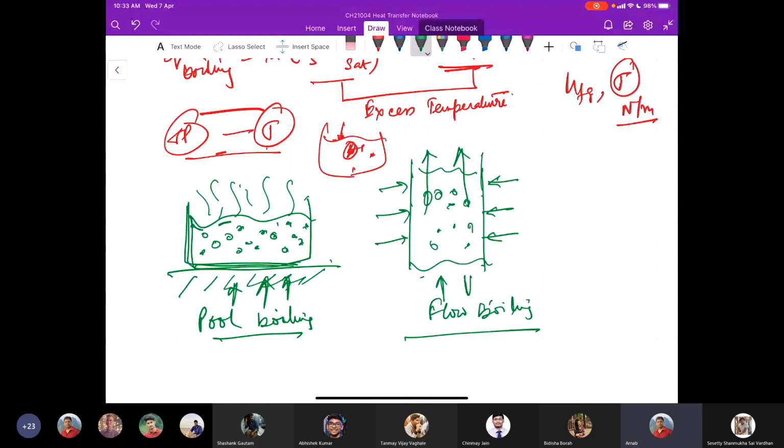When the fluid is stationary, that means there is no bulk motion of the fluid, but because boiling is happening, there is internal motion of the vapor bubbles. This is mainly due to the natural convection current. For that, you can visualize the motion of bubbles. And the natural convection is dominated by the buoyancy force.